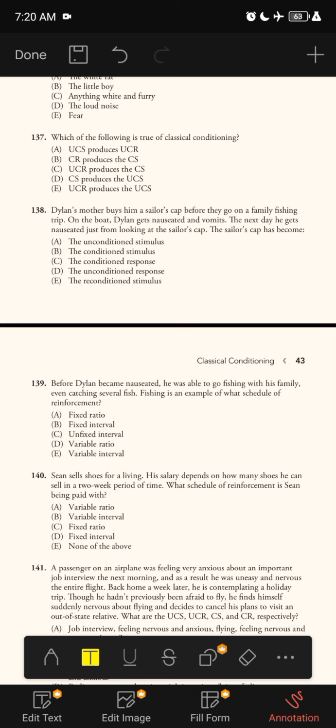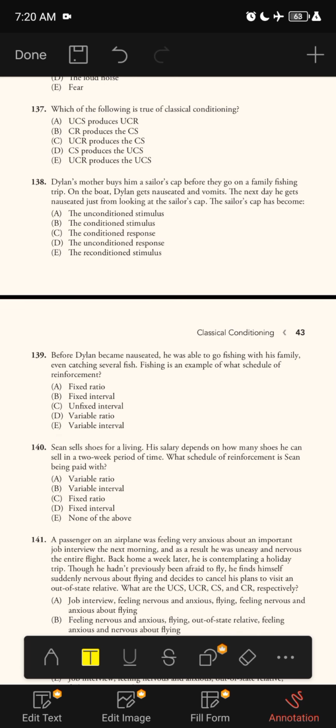Next question. Dylan's mother buys him a sailor cap before they go on a family fishing trip. On the boat, Dylan gets nausea and vomits. The next day he gets nausea just from looking at the sailor's cap. The sailor's cap has become A. The unconditioned stimulus, B. The conditioned stimulus, C. The conditioned response, D. The unconditioned response, E. The reconditioned stimulus.